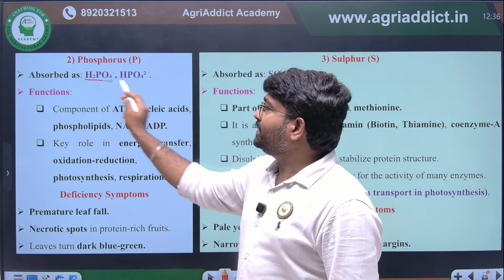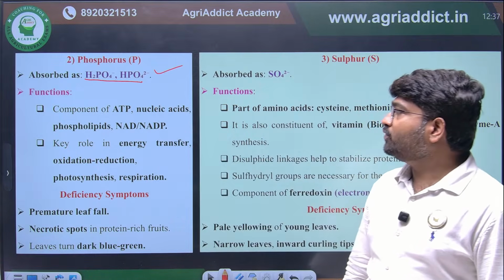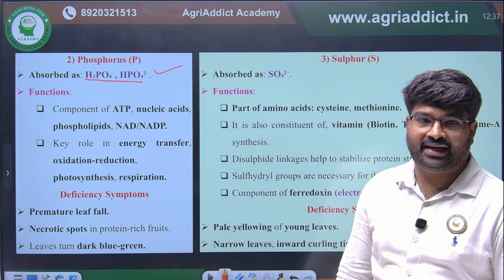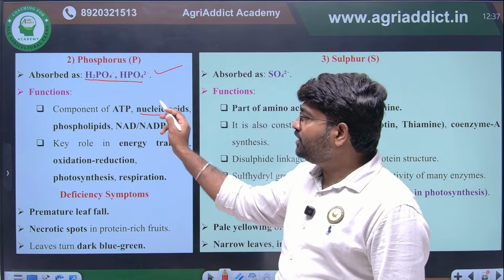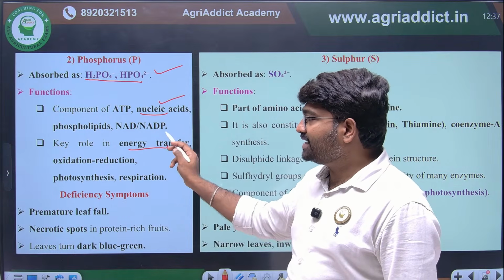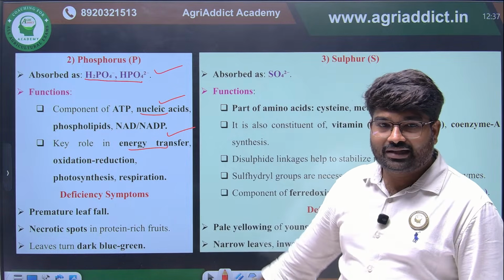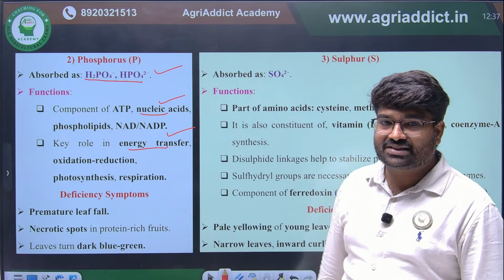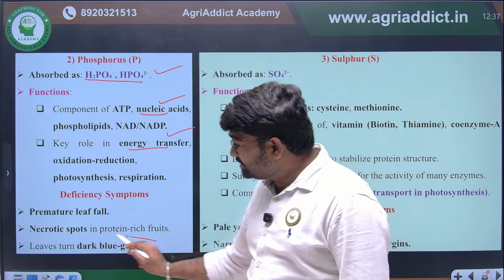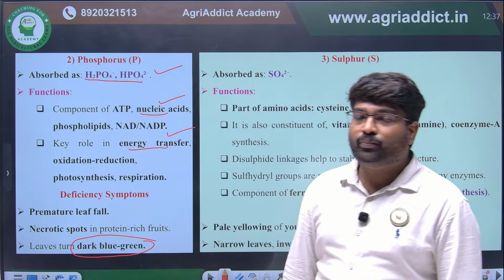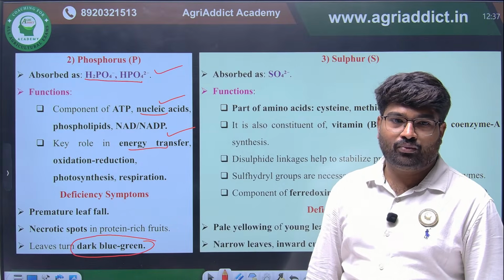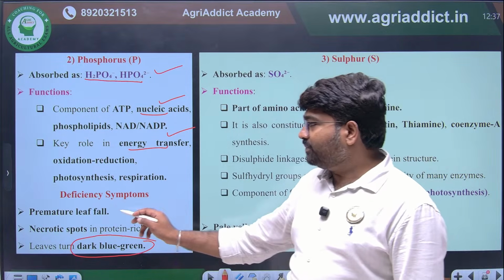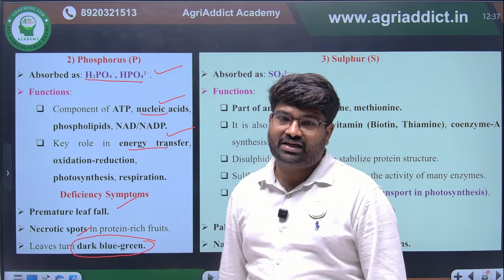Phosphorus, we know the uptake form will be H2PO4 minus or HPO4 2 minus. It is important for ATP and nucleic acid structure, and it is involved in energy transfer reactions. The most important thing, the deficiency symptom, what will happen? This is the most important. Dark blue green leaves will be there. Apart from that, premature leaf fall and necrotic spots will be there.